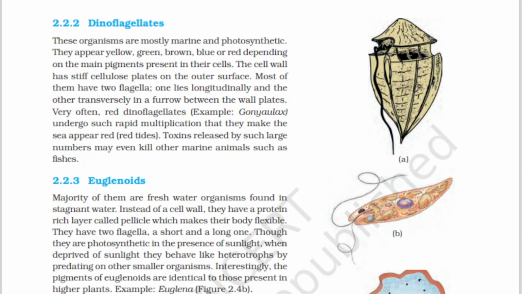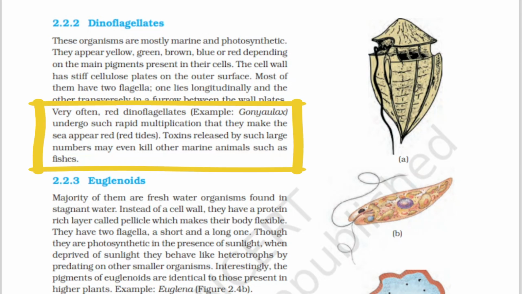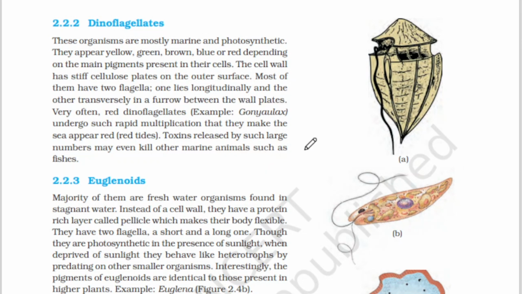Very often, red dinoflagellates, for example Gonyaulax, undergo such rapid multiplication that they make the sea appear red, causing red tides. So red tides occur due to the presence of red dinoflagellates. Gonyaulax is the example. Toxins released by such large numbers may even kill other marine animals such as fish.